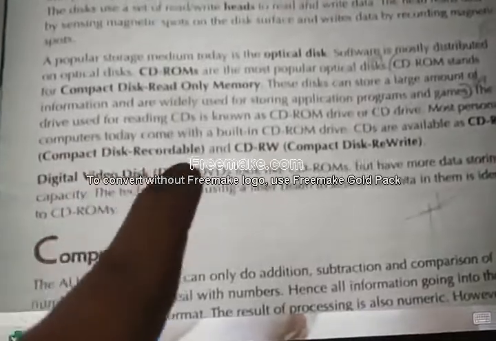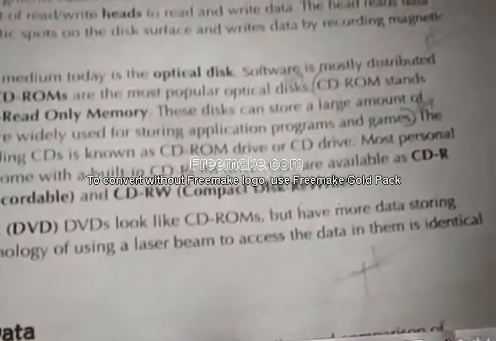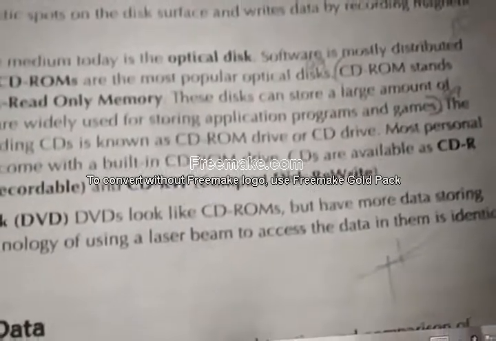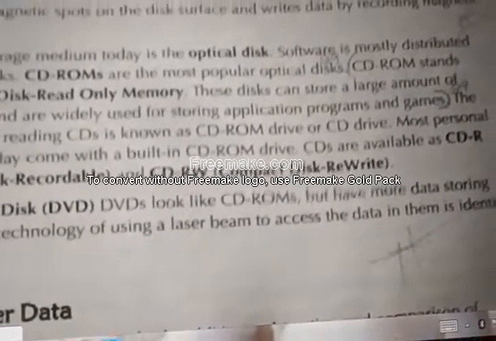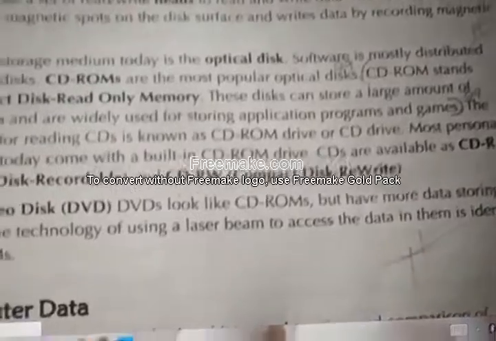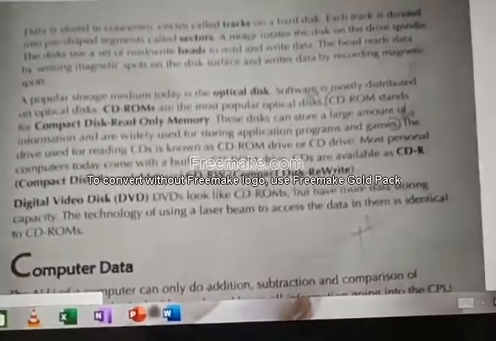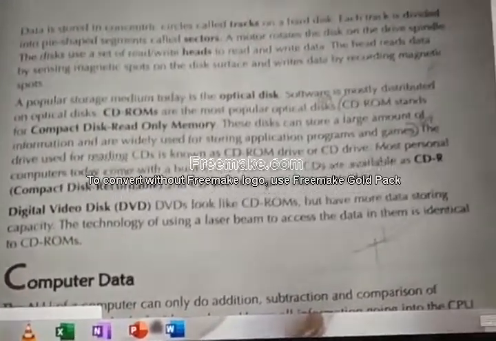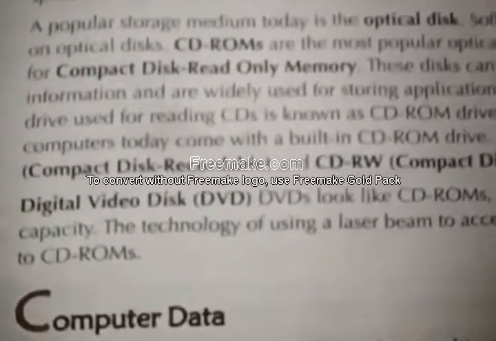CD-R means compact disc recordable. Here you can only record the data. But CD-RW means compact disc rewritable. You can record the data, also you can delete it and rewrite, and you can store some other data, whatever you want. If you store a movie and you don't want it, you can delete it and store some other movie. So it is rewritable. CDs are of two types, CD recordable and CD rewritable.